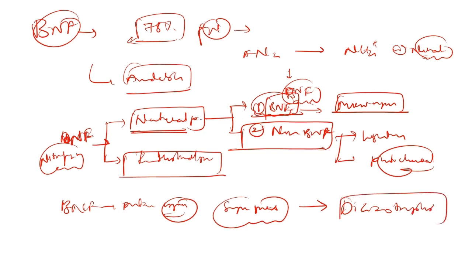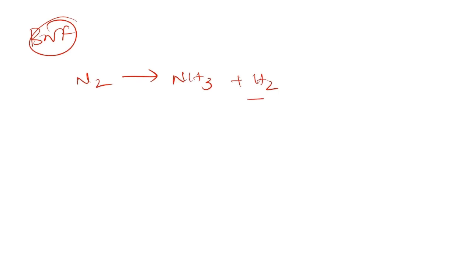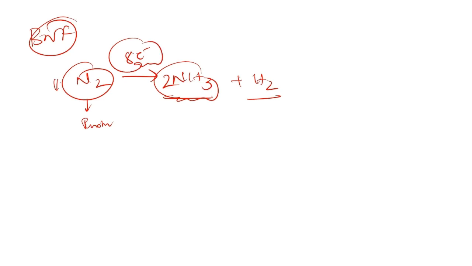Just remember this term, diazotrophs. This biological nitrogen fixation is the conversion of nitrogen into ammonium form, where it generates one molecule of hydrogen with two molecules of ammonia for each molecule of nitrogen fixed, and it requires 8 electrons for this process.